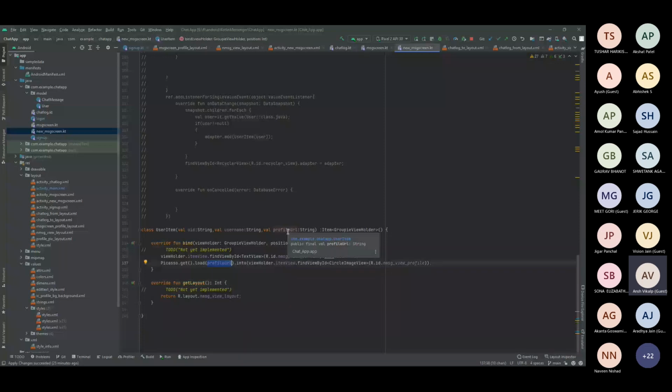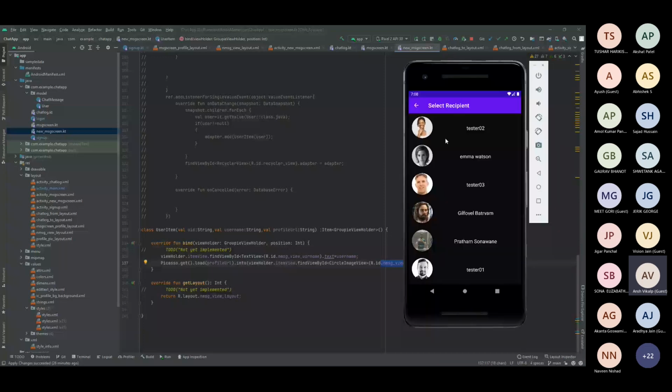And I will be loading where you want to load, that is the target. So dot into, and this is the ID of where you want to load. Basically, I'm loading it into the image view, and its ID is new message profile. That's all. So this is how the data will be displayed, this is how it's actually loaded. I will just show you the